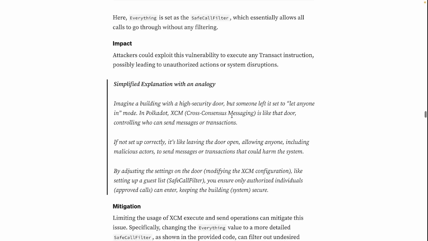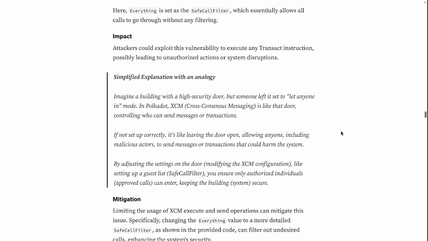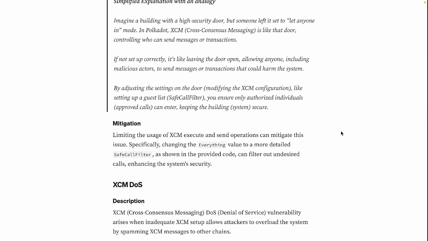If not set up correctly, it's like leaving the door open, allowing anyone, including malicious actors, to send messages or transactions that could harm the system. By adjusting the settings on the door, so modifying the XCM configuration, like setting up a guest list or the safe call filter, you ensure only authorized individuals or approved calls can enter, keeping the building or the system secure.